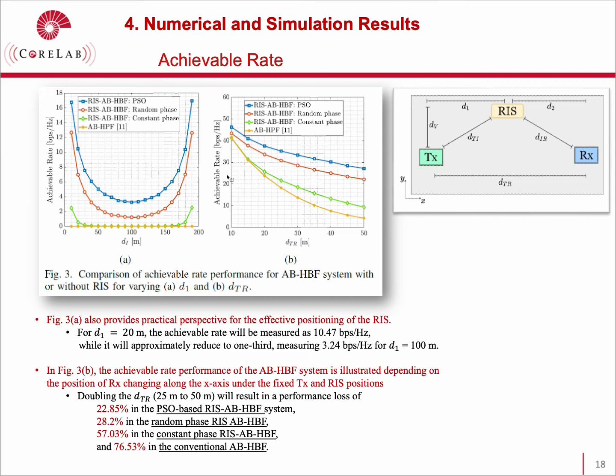As seen from the figure, doubling the DTR will result in a performance loss of 22.85% in the PSO-based RIS system, 28.2% in the random phase RIS system, 57.03% in the constant phase RIS system, and 76.53% in the conventional angular-based hybrid beamforming system.